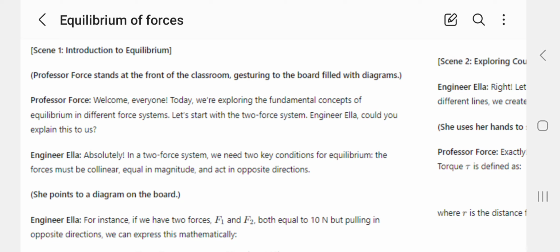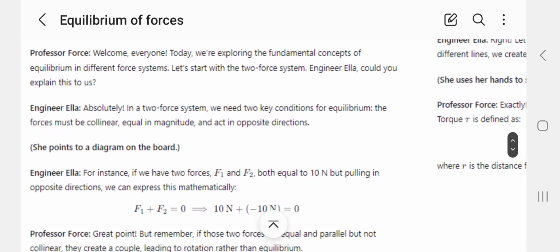This is one introduction, we can say. Professor Force, his name. Welcome everyone. Today we are exploring the fundamental concepts of equilibrium in different force systems. Let's start with the two-force system. Engineer Illa, could you explain this to us?